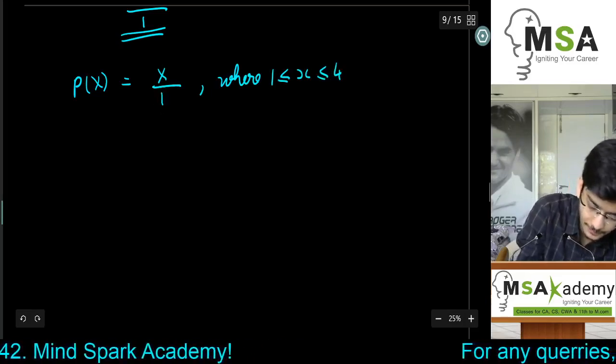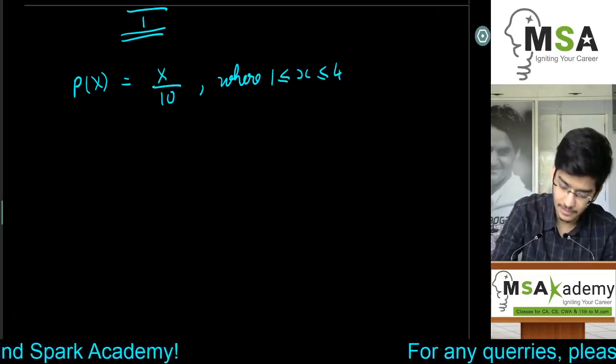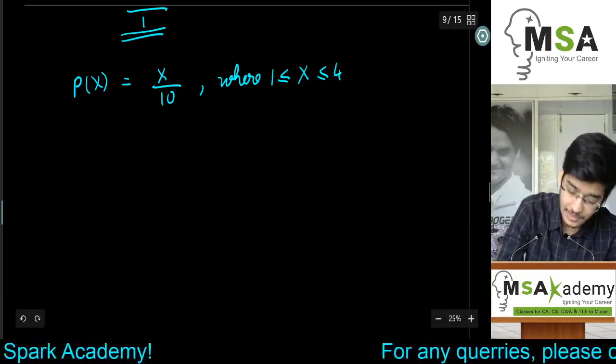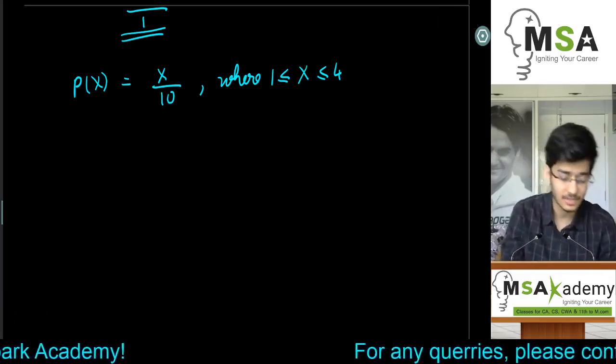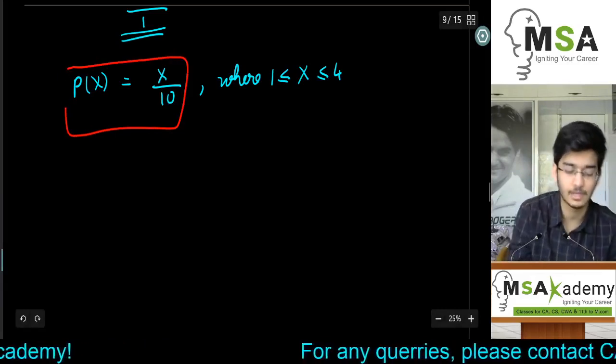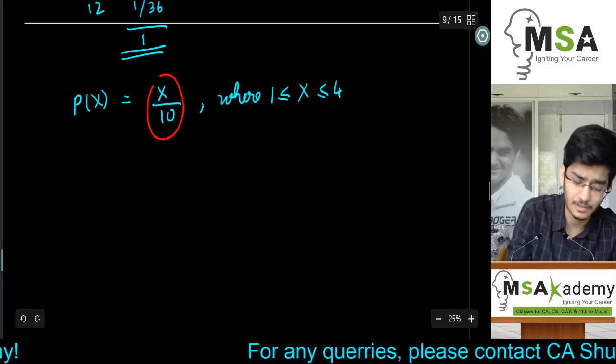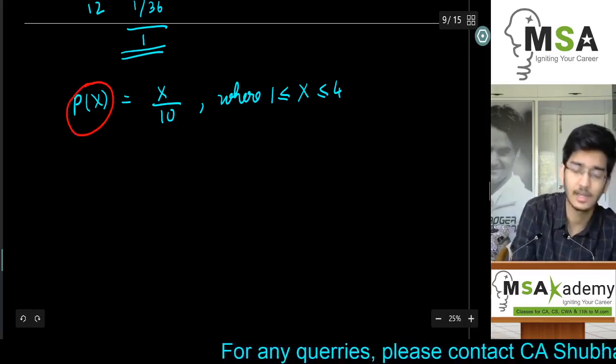X upon 10 लिखते हैं. So what we have done is we have defined another random variable x, but उसकी random experiment क्या है we don't know. We have just written directly the probability function of this random variable. Probability function मतलब क्या? If we just substitute the value of x in this, we'll directly get its probability.